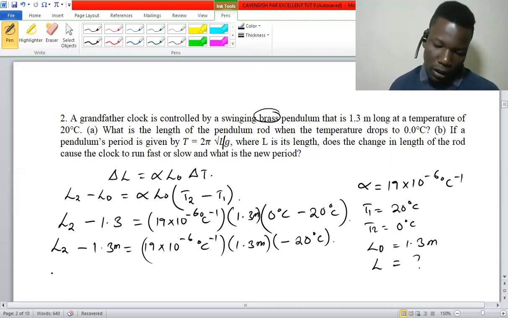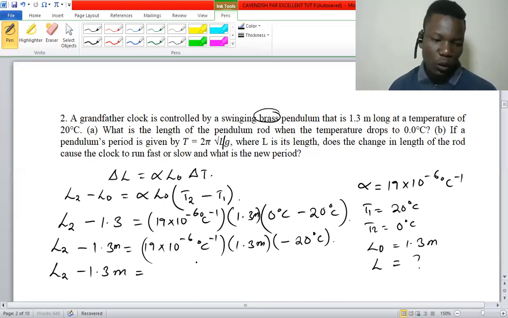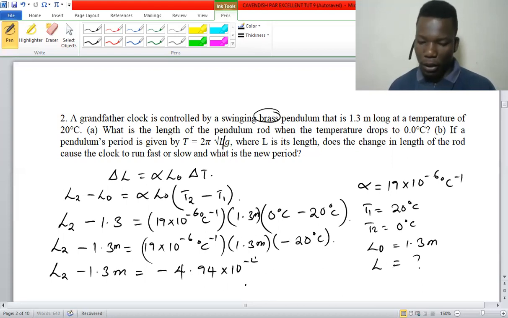So L2 minus 1.3 meters, when we punch this in, is equal to negative 4.94 by 10 to the power negative 4 meters.